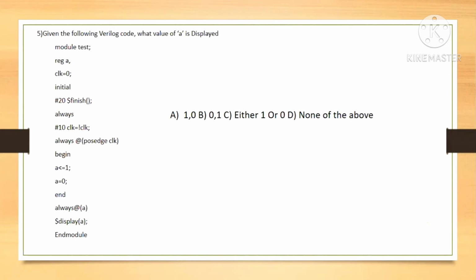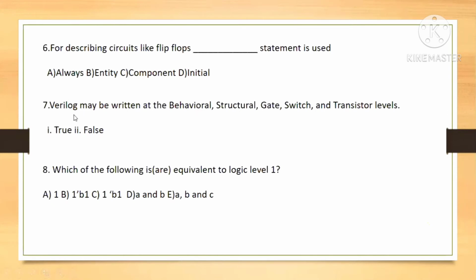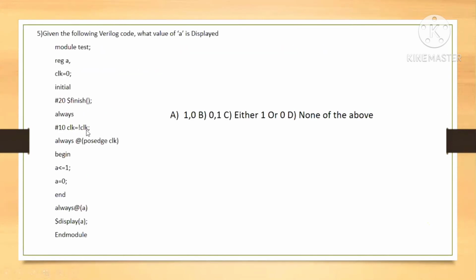Can anyone? Module test. Here they are taking a test. The registers are assigned, a register A and a clock, with clock assigned 0 initially. Always #10 clock equals the negation of clock.